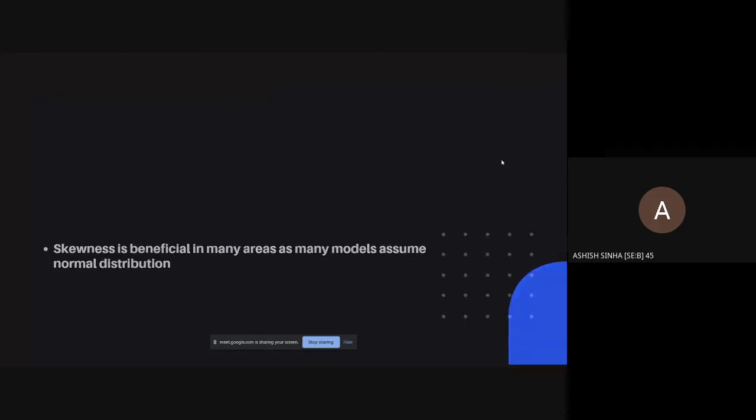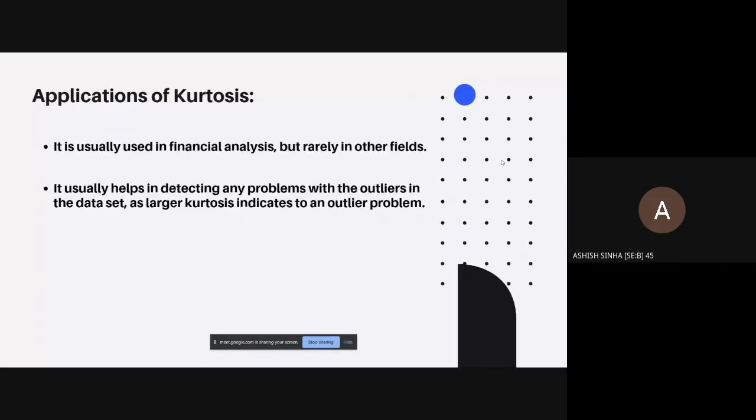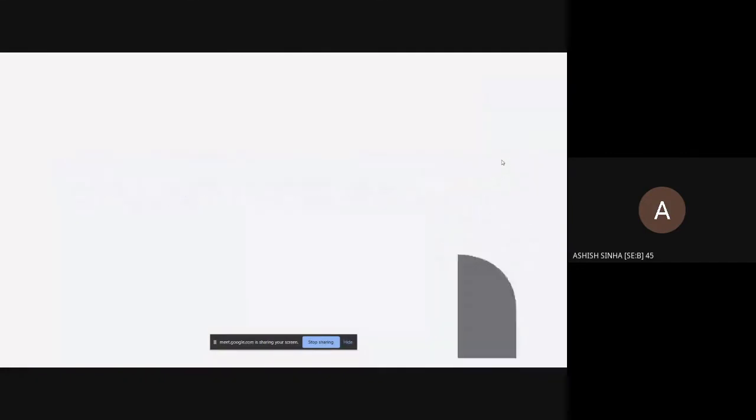Next slide. Application of kurtosis. It is usually used in financial analysis, but rarely in other fields. It usually helps in detecting any problem within the outer layer of the dataset, as a large kurtosis indicates an outlier problem. So that's all for today.